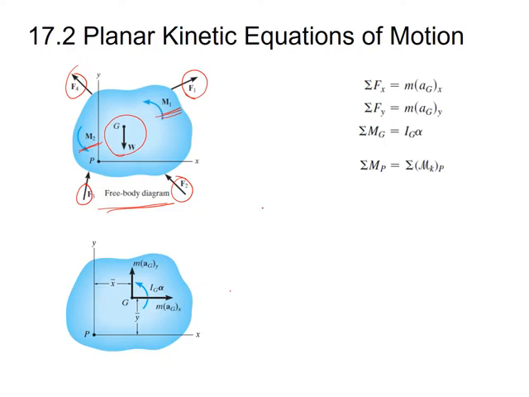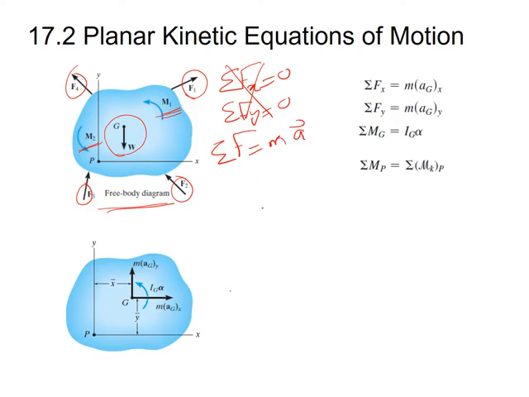In case of statics, we use the relationships sum of forces about x equal to 0 and sum of forces about y equal to 0. These are the relationships that we use in case of statics. However, these relationships are not applicable in case of dynamics. So in dynamics, we have to use Newton's second law, which is sum of the forces equal to mass times